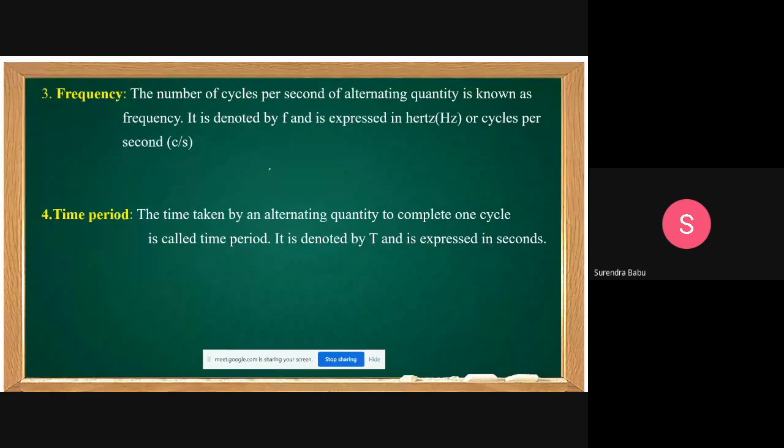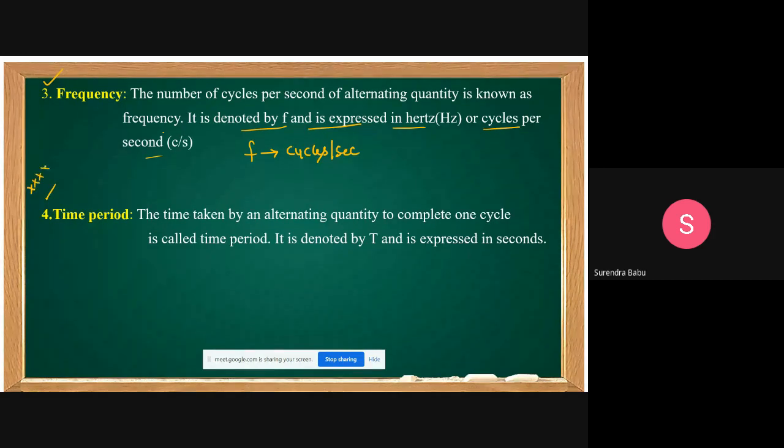Yes, friends. What is the frequency? The number of cycles per second of an alternating quantity is known as frequency. It is denoted by f and it is expressed in hertz or cycles per second. Frequency is measured in cycles per second or hertz. This is important.